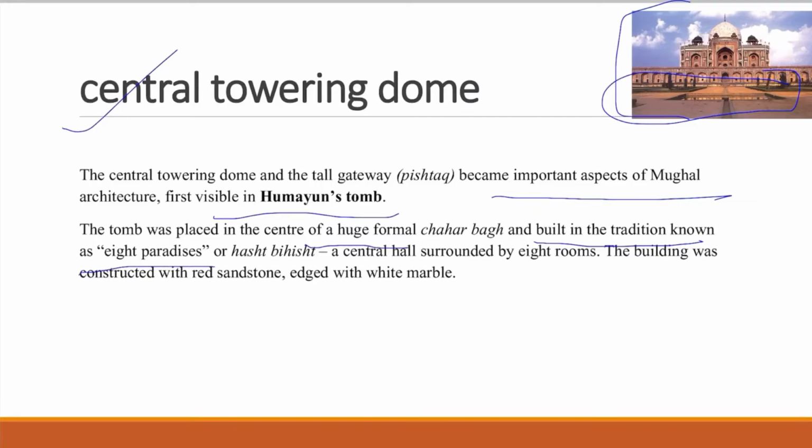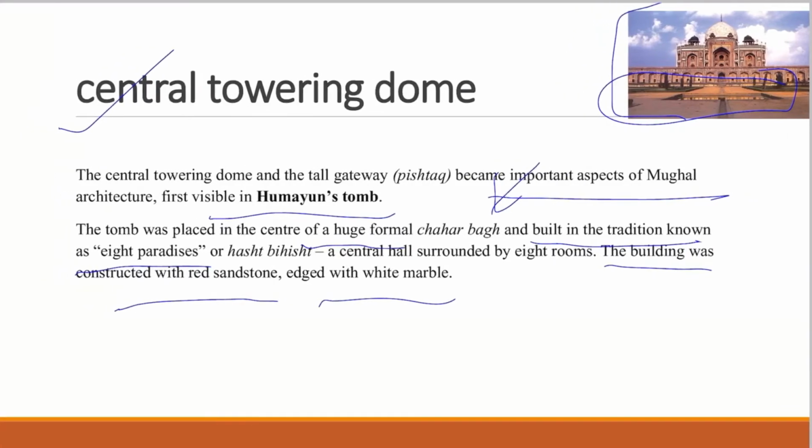You see the difference here: this tomb was placed at the center of the charbagh, whereas we have learnt that in the riverfront layout, the buildings or palaces were placed at the edge of the charbagh, close to the river. This building was constructed with red sandstone and edged with white marble.